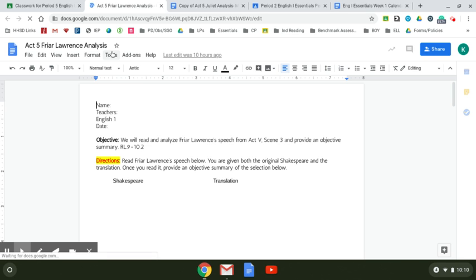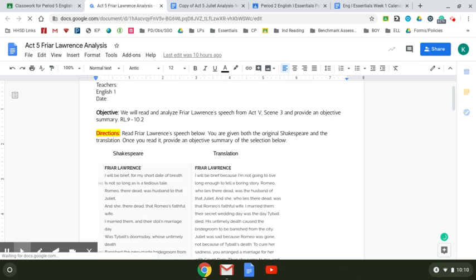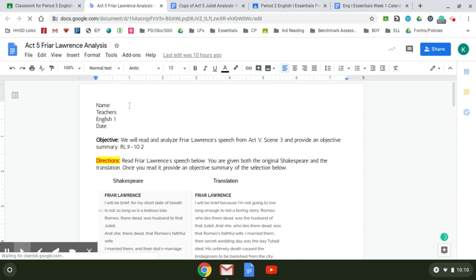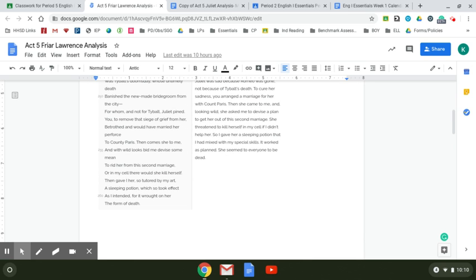Again, it's a different text. Here you have what the friar says after both Romeo and Juliet have died. You're going to read it. Again, you're going to fill in your heading. You're going to read it. You're going to type out your summary. Your theme goes here. Details that show your theme at the beginning. Details that show your theme at the middle. Details that show your theme at the end.